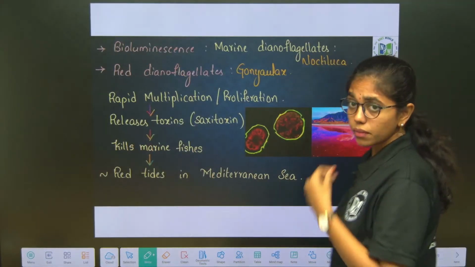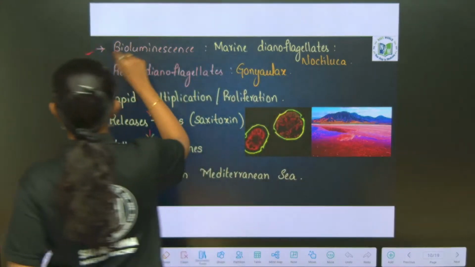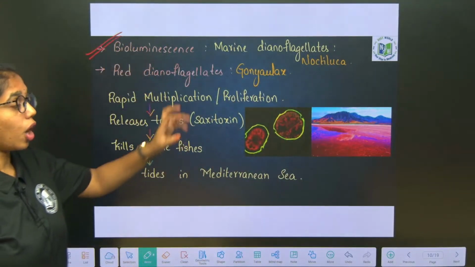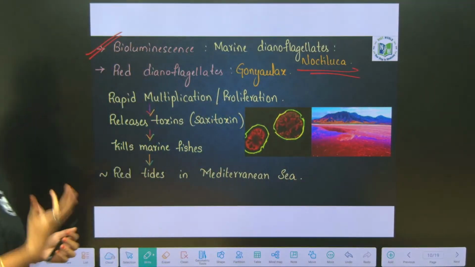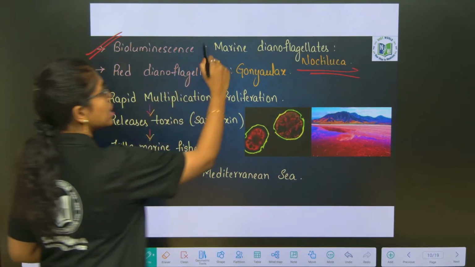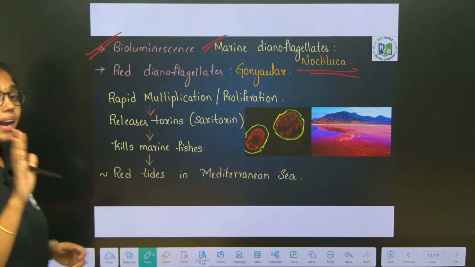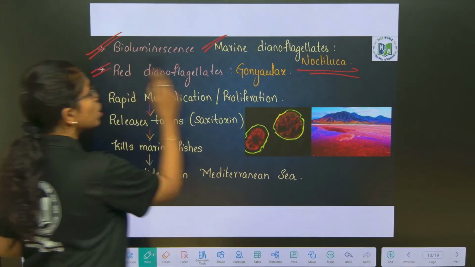Next, bioluminescence. Bioluminescence is the characteristic feature of that dinoflagellate which is Noctiluca, which emits light. Okay, this is a marine dinoflagellate. And red dinoflagellates, which is Gonyaulax.